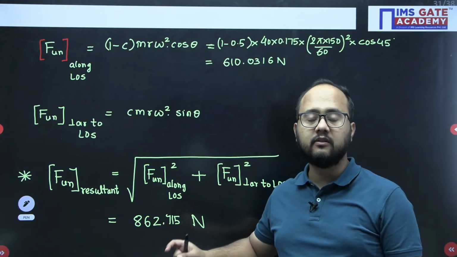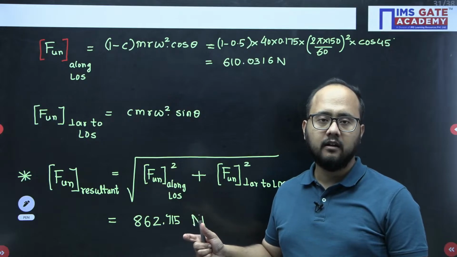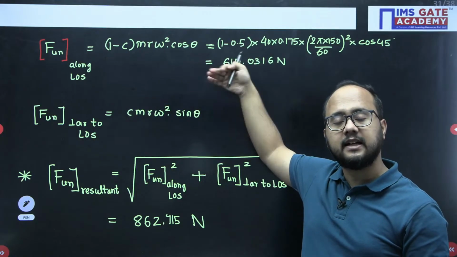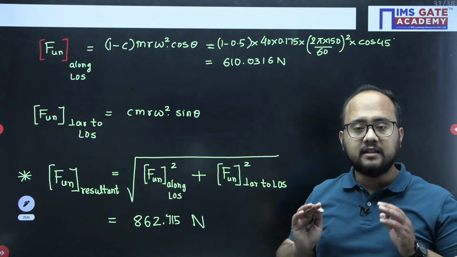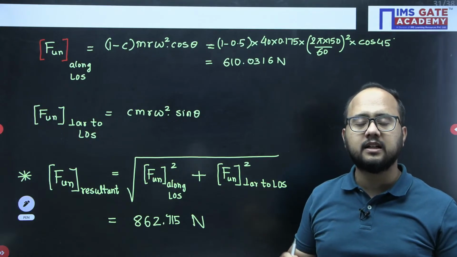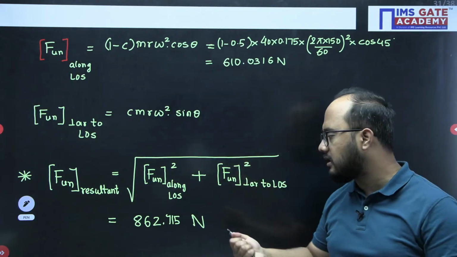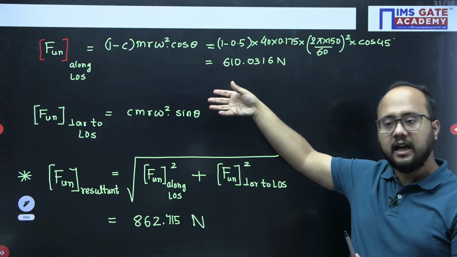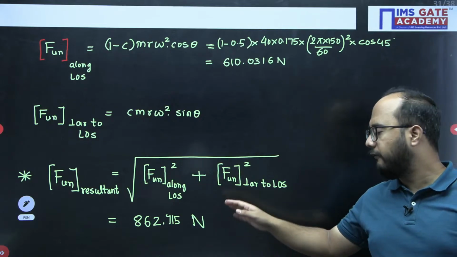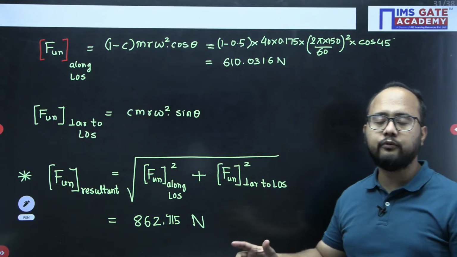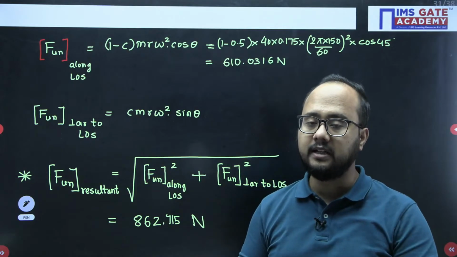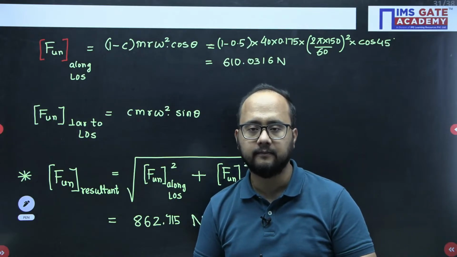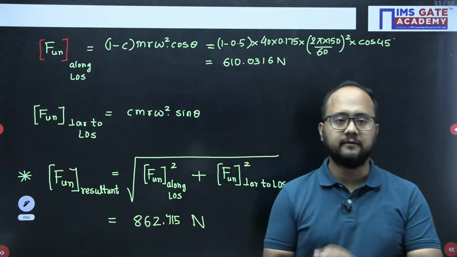answer. There will be huge difference between the actual answer and your answer, because you have done the approximations in the initial steps. So please try to avoid the approximations in the initial steps. You can do the approximation in the final step, that's fine. But if I have done the approximation in the initial steps only, it will affect my whole calculation and my final answer will have a huge difference as compared to the actual answer. So please try to avoid initial approximations in the initial part of the calculation. Right? So this is the final answer.